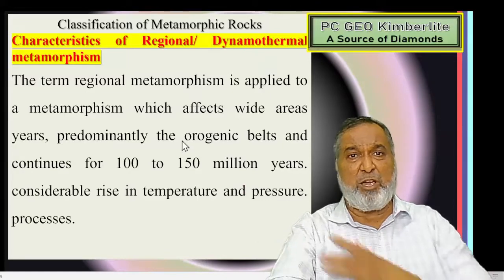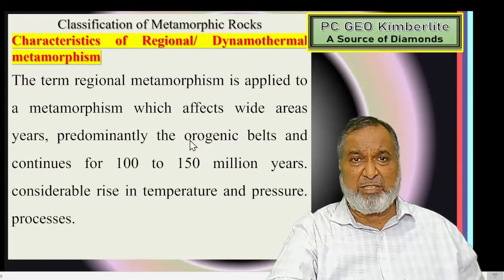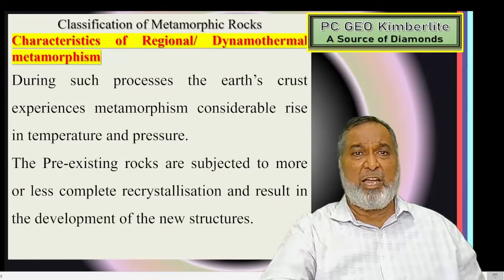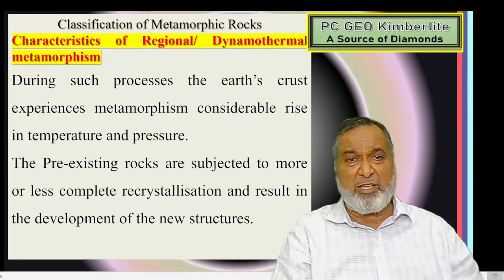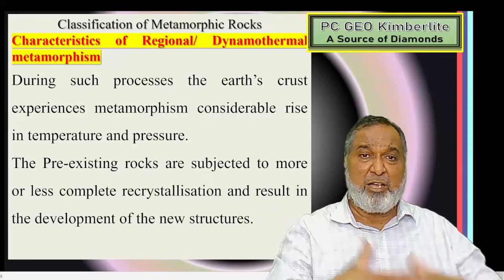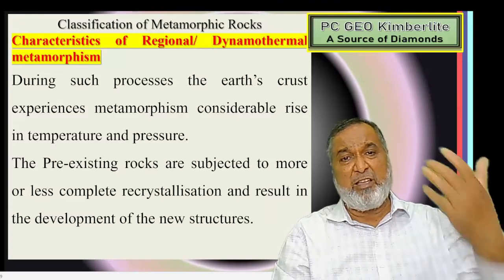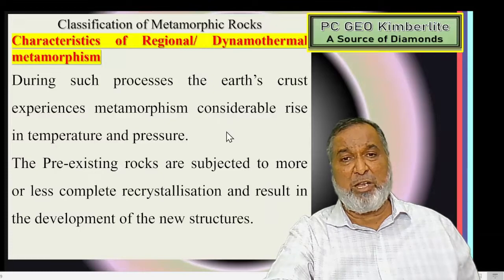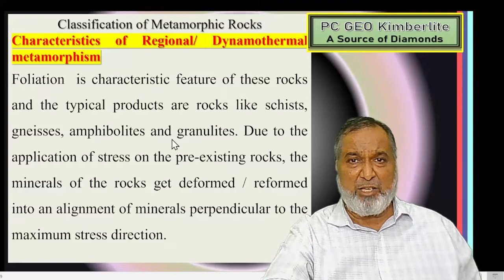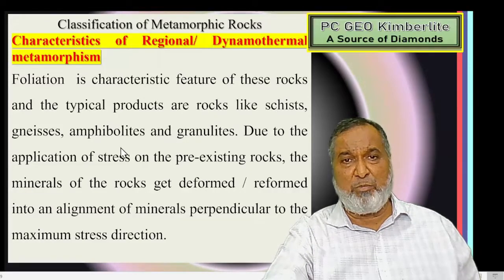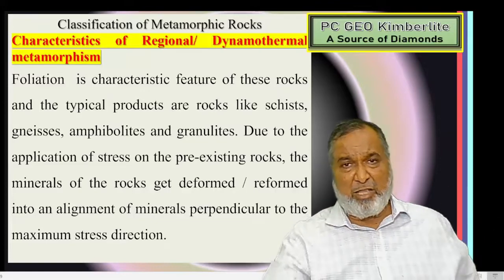So the belt will be a long one, hundreds of kilometers of area having gone under the temperature. That is where the vital role is played, and when pressure also acts together, thermal metamorphism becomes dynamothermal metamorphism. That is, tremendous heat is formed in that process, and whatever pre-existing rock is there becomes more evolved, and we get new structures. So gneiss, amphibolite, granulite are the rocks formed by thermal metamorphism and dynamothermal metamorphism.